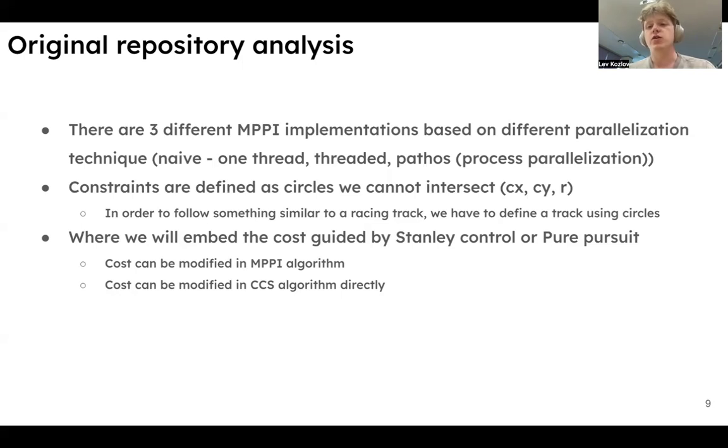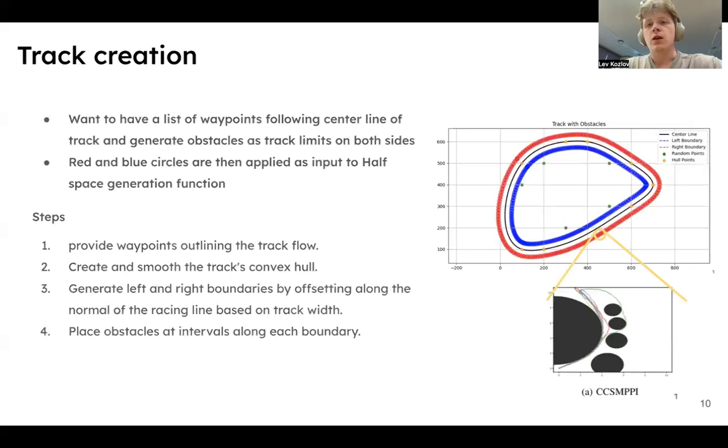As we said previously, constraints are defined as circles with point and radius. And we spent some time to discover how we can adapt this procedure to the real racing track. Also, we paid attention to how cost is defined in all components, and we found that we can insert values from pure pursuit and Stanley control into the cost of MPPI and CCS algorithm. We will talk about each of these parts later. So let's go to track creation analysis.